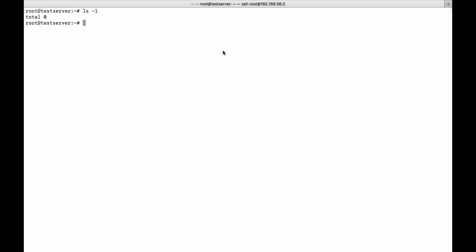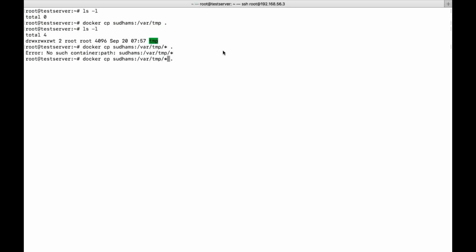So what do I need to do? Docker cp. First I need to give the container details, so it's sudams colon, where it is /var/tmp. This particular directory's files I need to download to my current working directory. Now you can see here, the temp directory got copied. I would have given slash star.